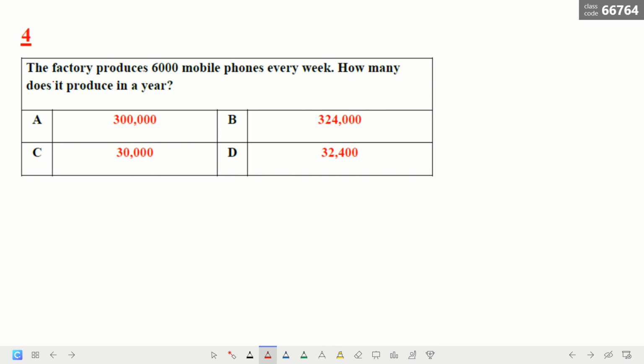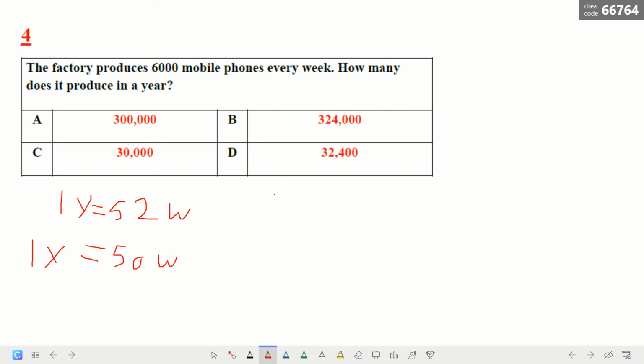Here the question said the factory produces 6,000 mobile phones every week. How many does it produce in 1 year? So you know that 1 year is sometimes 42 to 52 weeks. But here, if you multiply 6,000 by 52, we don't find the answer, so we have to use 1 year as 50 weeks.